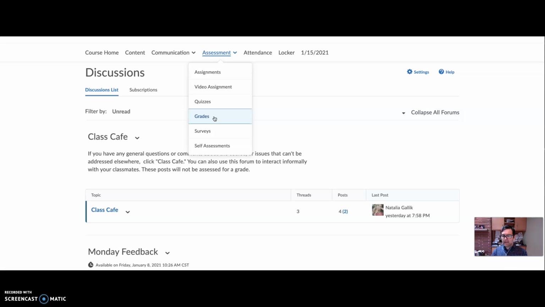And then under the assessment tab here at the top, you have, first of all, grades. You can view your grades here. This is where you can access all the quizzes and all of the assignments. Now, again, as I said, you can find links to all of these things in the weekly content module, and I'll send you emails with links to these, and it's in the announcements, but this is where they all are gathered. So the links are taking you here. So if you click assignments,